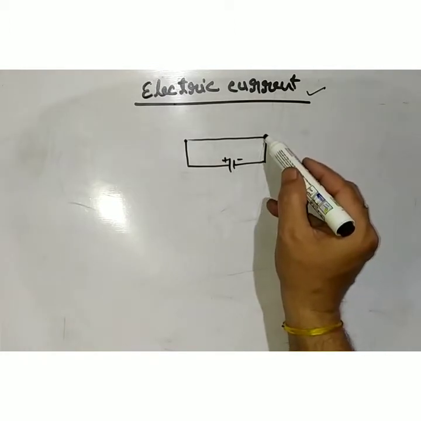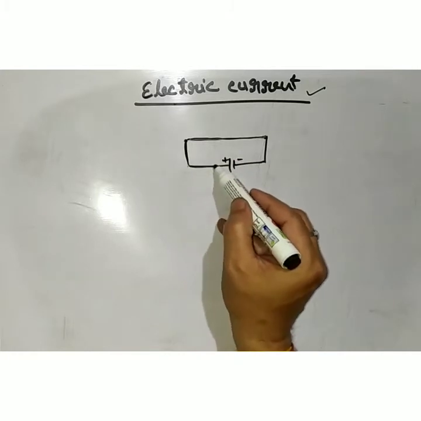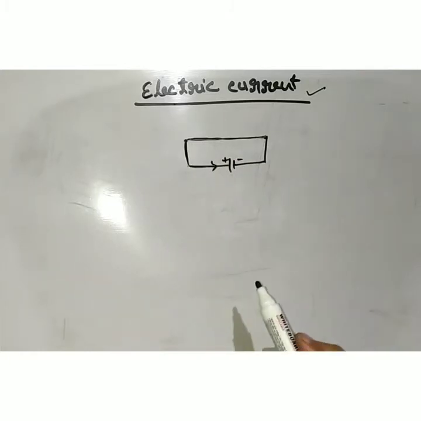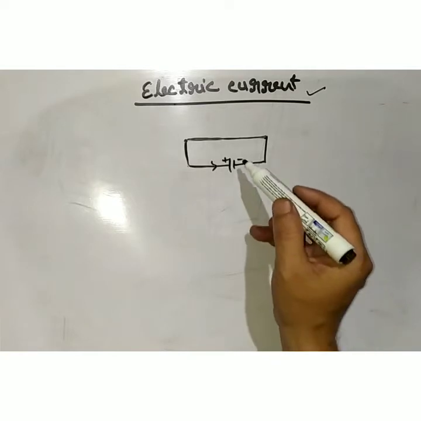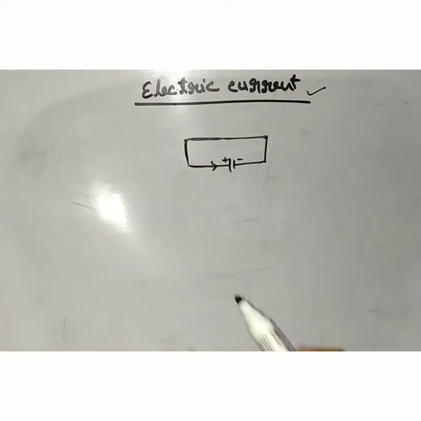Means electric charge starts flowing from higher potential to lower potential. So from this discussion, electric charge starts flowing from higher potential to lower potential.